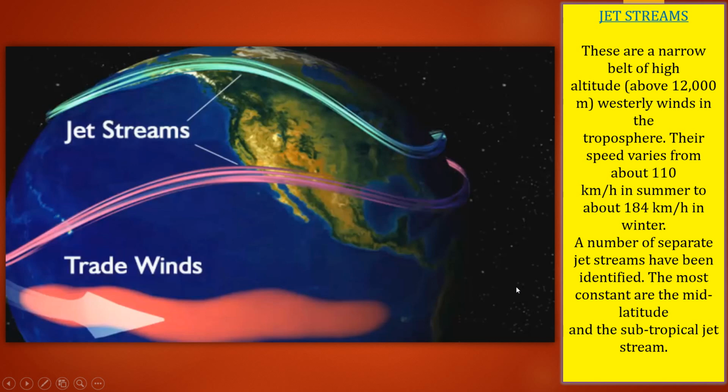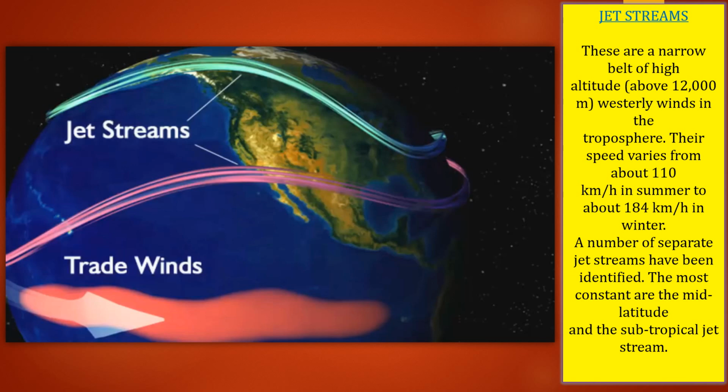Now the next thing which affects the Indian monsoon, or we can say Indian climate, is jet streams. Why are they called jet? Because they move faster. Very simple. These are narrow belts of high altitude westerly winds, above 1200 meters in the troposphere. Their speed varies from about 110 km per hour in summer to about 184 km per hour in the winter.